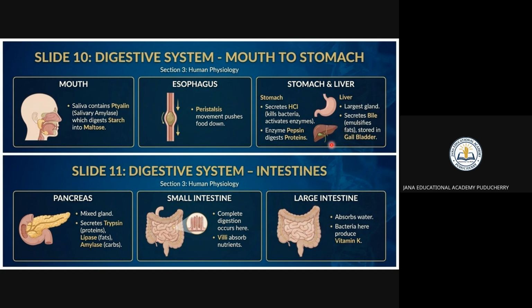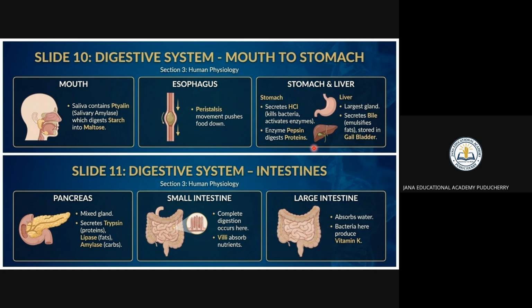Next, it goes to the liver. The liver is the largest gland. You have to remember which gland is the largest one. It is nothing but the liver. It secretes the bile and stores it in the gallbladder. Bile is nothing but what separates the fats, and it is stored in the gallbladder.